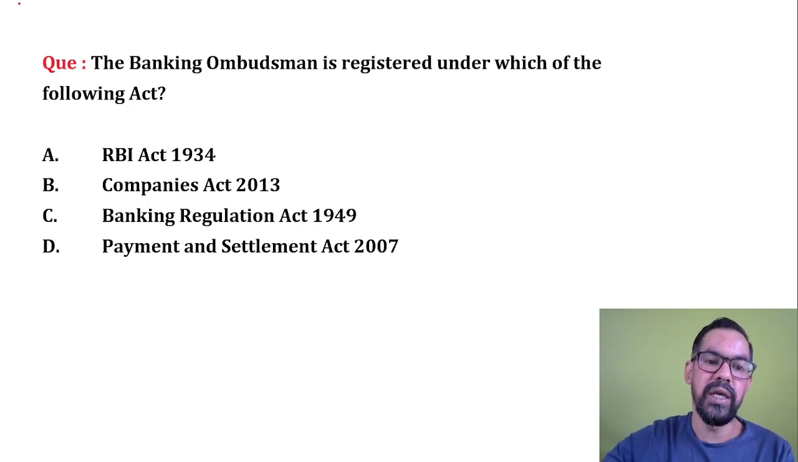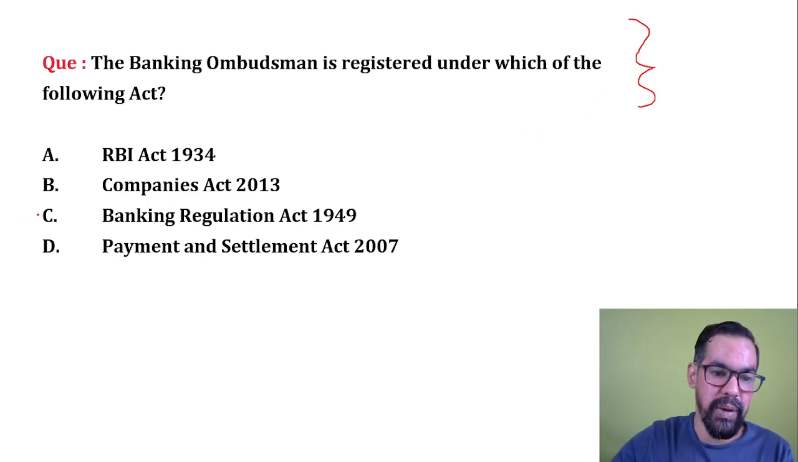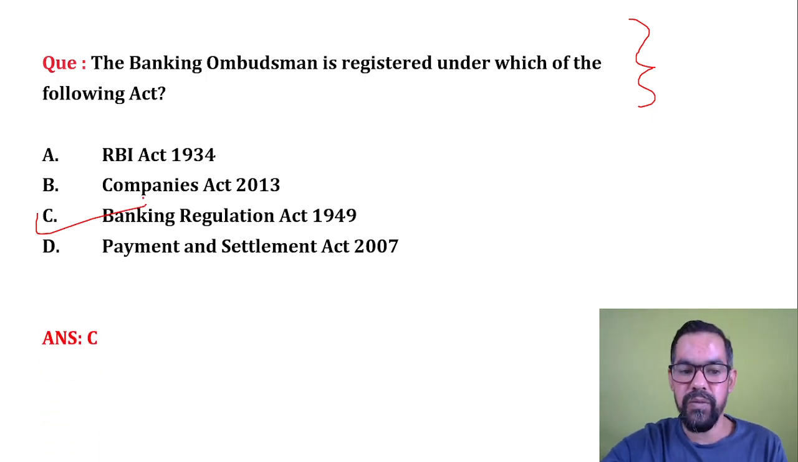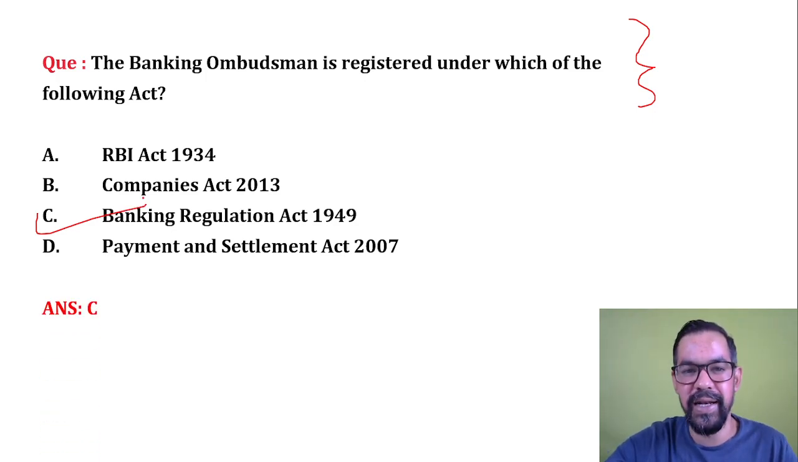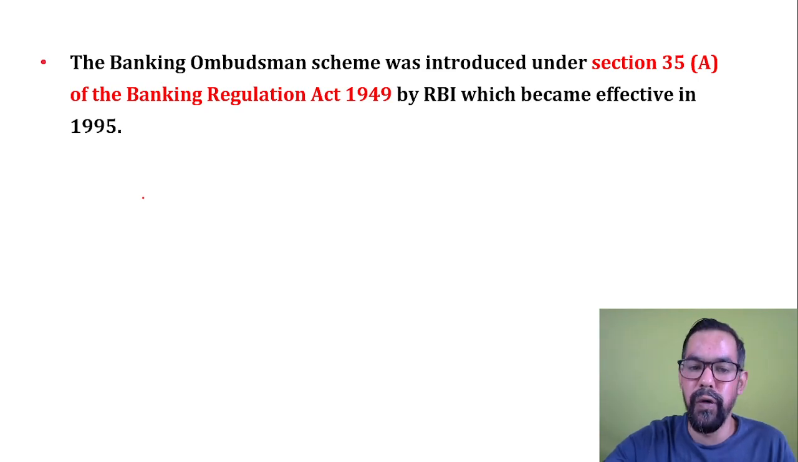Next one. The banking ombudsman is registered under which of the following acts? So these generally come under section 35A of the Banking Regulation Act 1949. So option C will be the correct answer. Again, a very simple, very straightforward question.